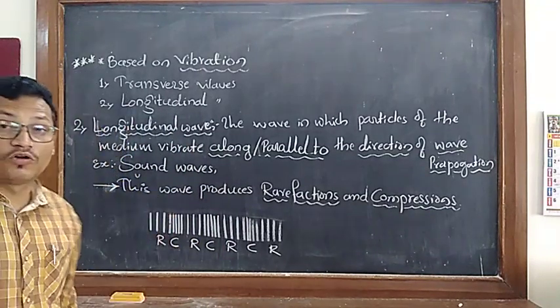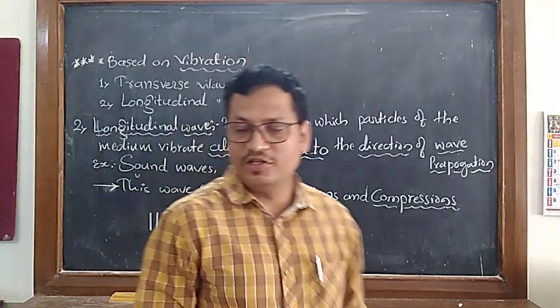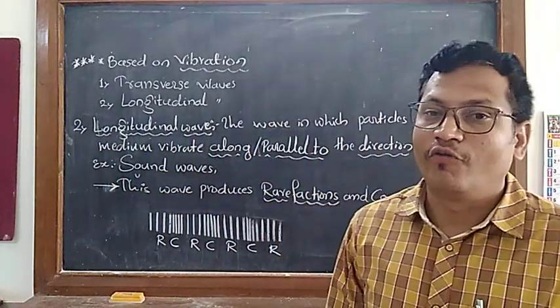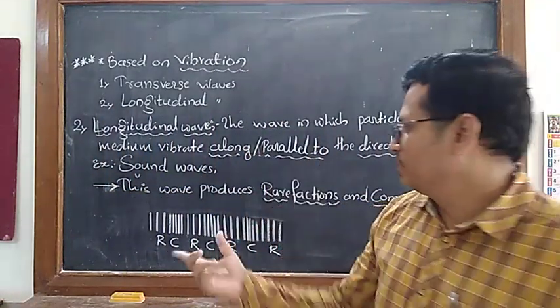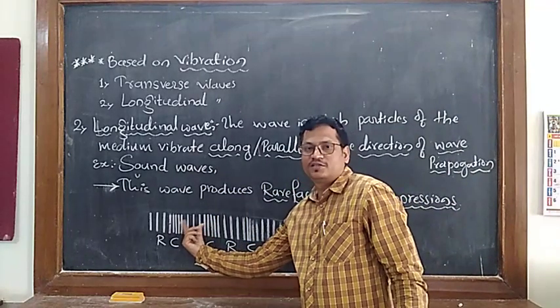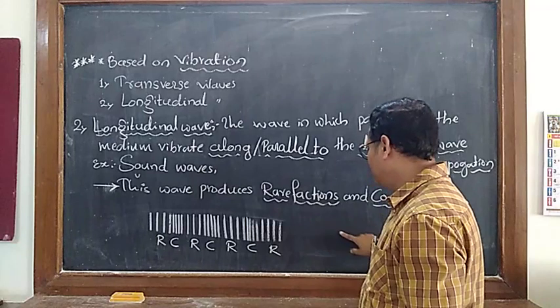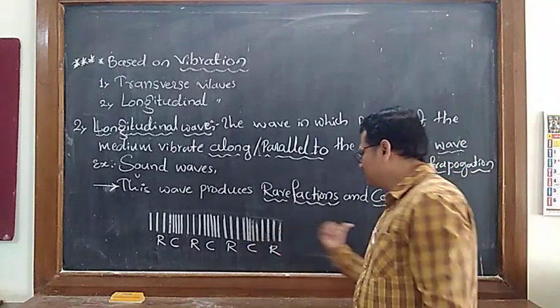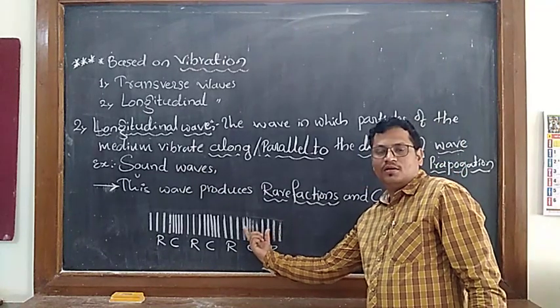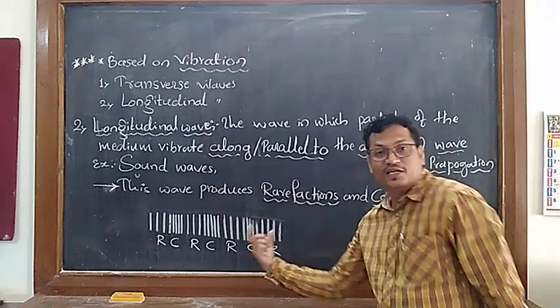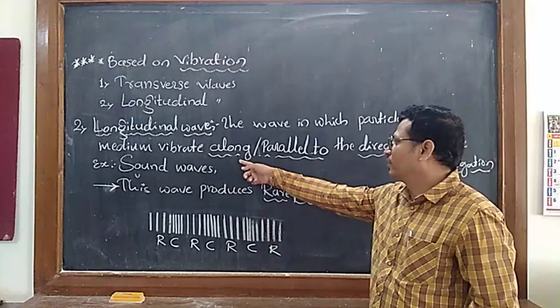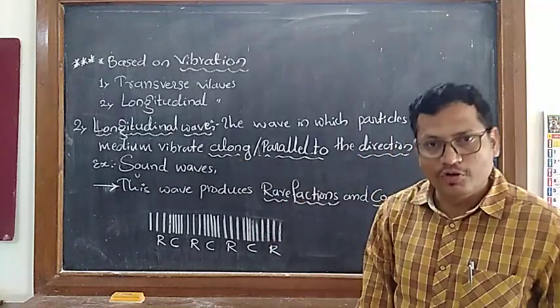Okay. What are longitudinal waves? The waves in which the particles of the medium vibrate along the direction. You can see here. They are vibrating like this. Along the direction of wave propagation. The wave is propagating in this direction, correct? And the vibration of the particle is also along the direction of wave propagation.